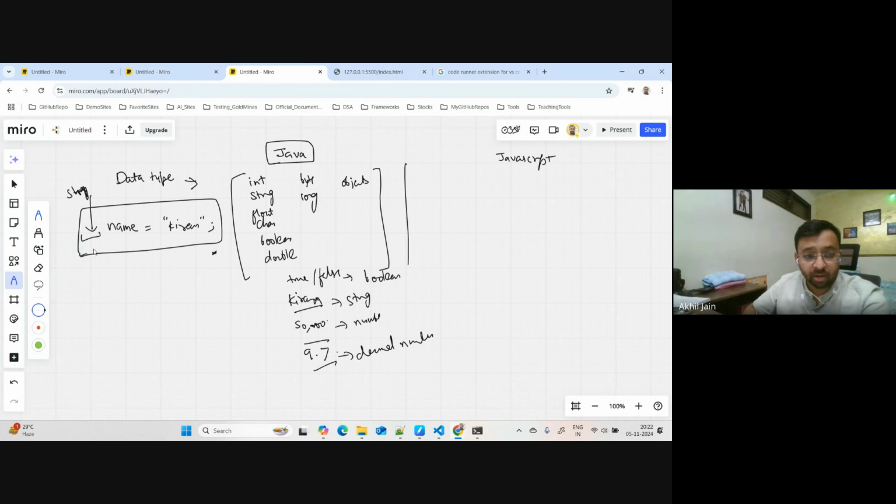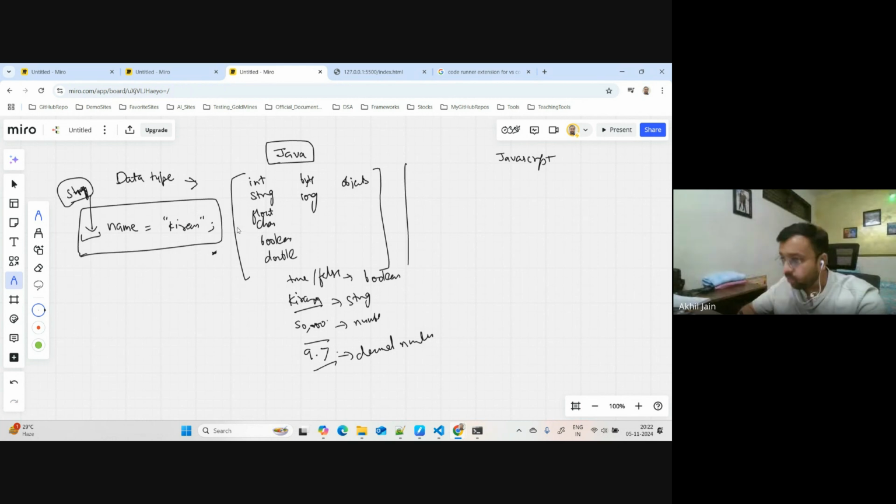String here. Okay. Why do I have to mention string? Because there could be two different kinds of answer here. One could be very technical, which can go into the discussion of memory management and all. I don't want that answer. So what I just wanted to understand here is what Java has done here.